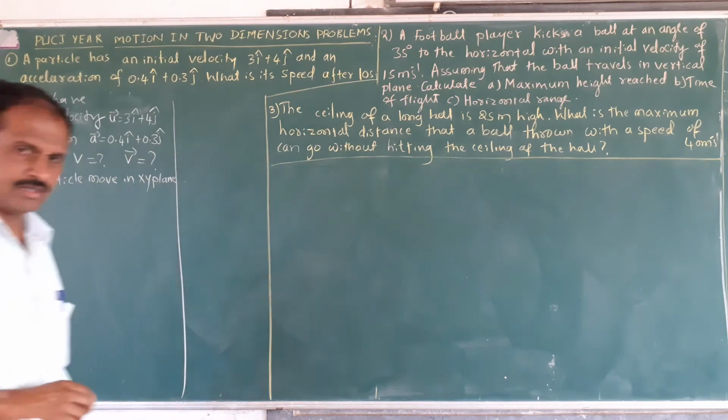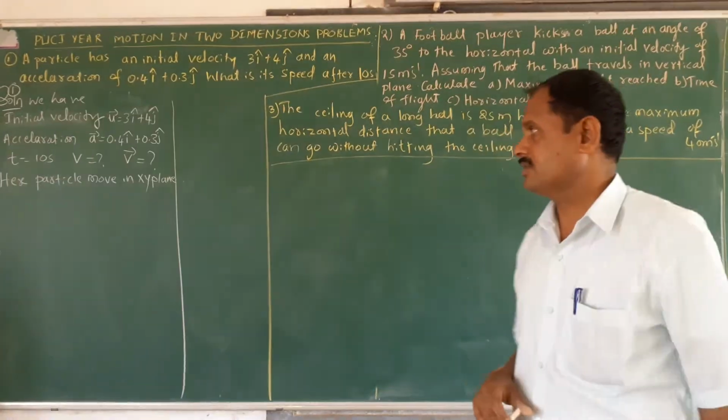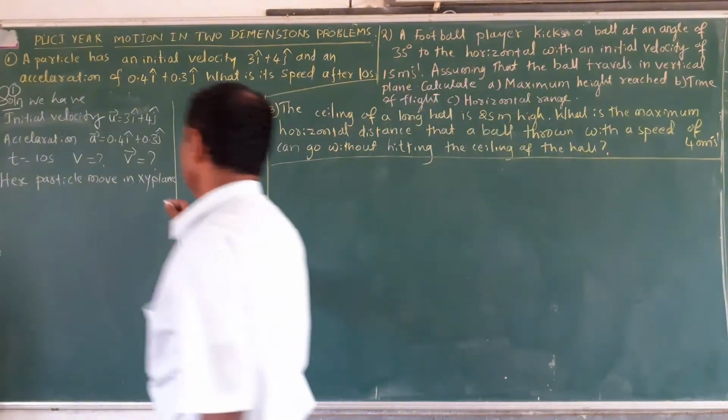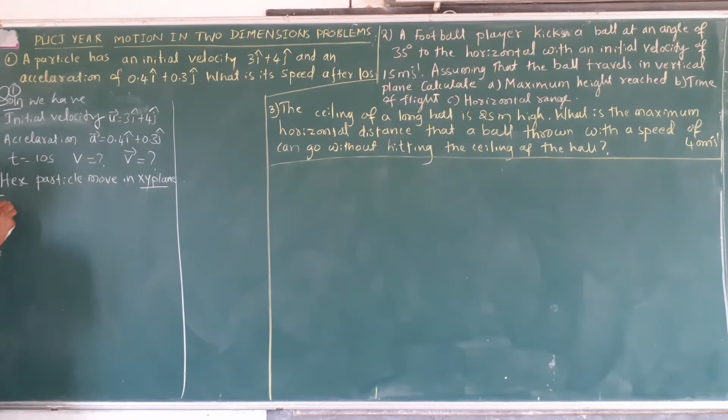Definitely it is two dimensional. Now you find the final velocity.